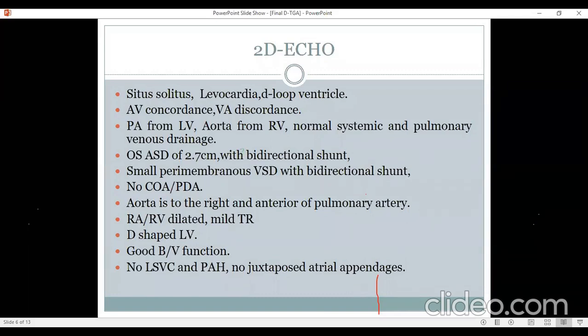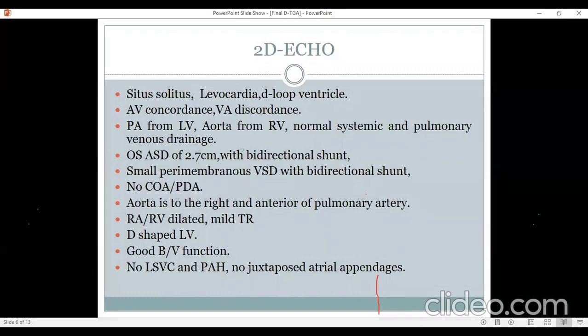And to know the LV pressure, there are various ways. One is looking at the shape of LV. Second is looking at the VSD jet or a PDA jet, if you have one, because that will also give you the gradient between right ventricle and left ventricle. So here there is a little bit of a discrepancy in echo finding. On one hand, we are saying small VSD with bidirectional shunt, making us feel that left ventricular pressure is same as right ventricular pressure. On the other hand, we are saying RV is dilated, which means that right ventricular pressure is more than left ventricular pressure. So I think we need to catheterize this patient to get the LV pressure to decide what we should do for such patients in terms of management.